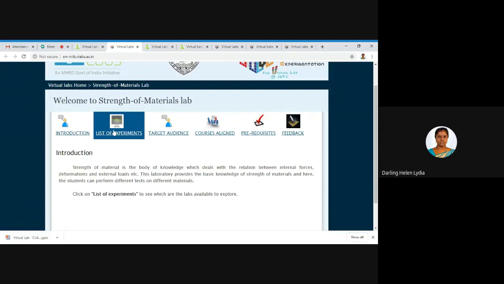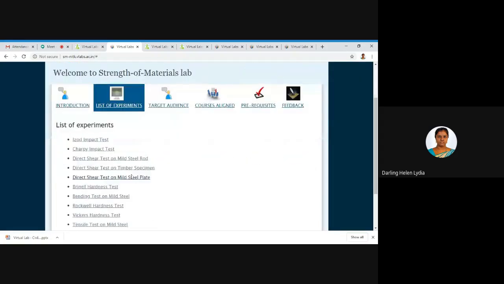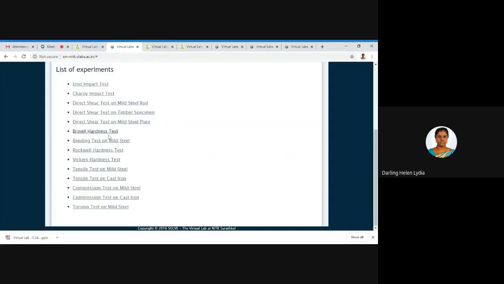So next is list of experiments. So under list of experiments, we have the various experiments which are available under this particular lab. So apart from the Anna University syllabus, we have a few additional experiments, so that can also be used by anyone. So these are the tests that come under the strength of materials laboratory.